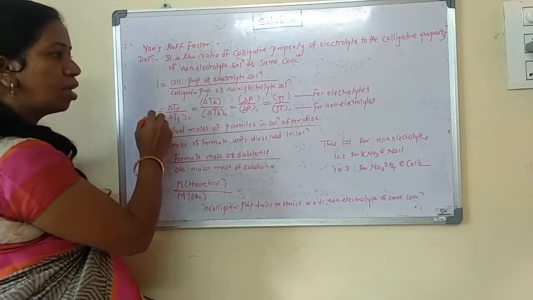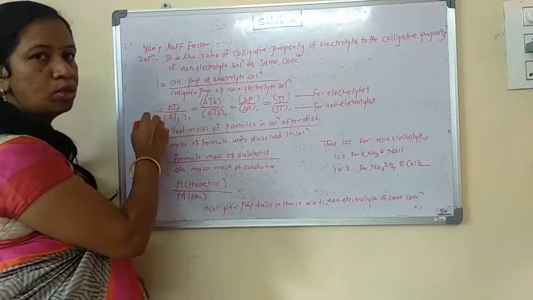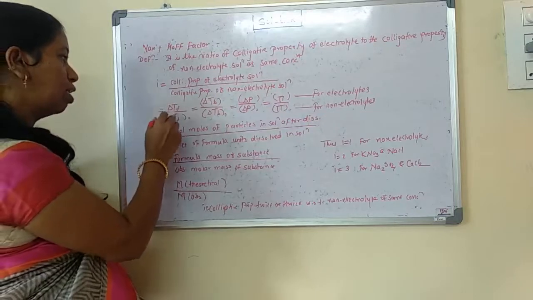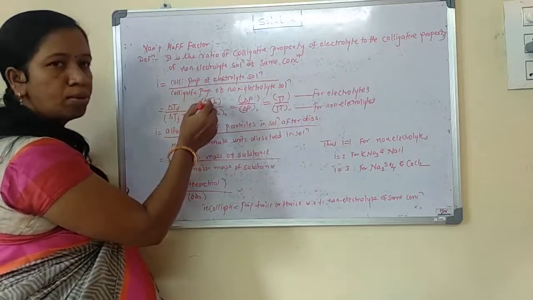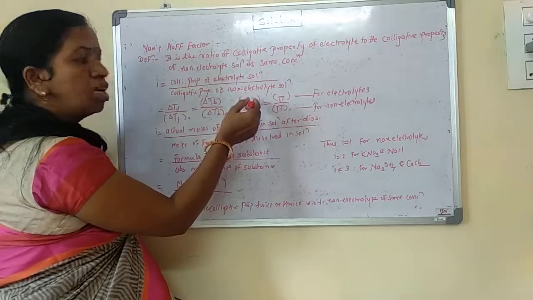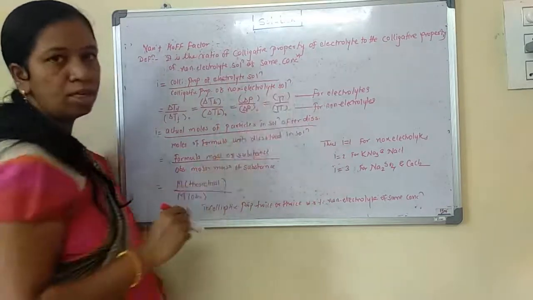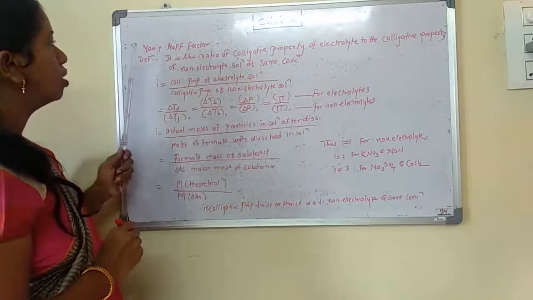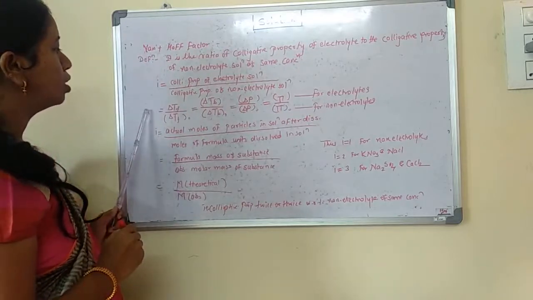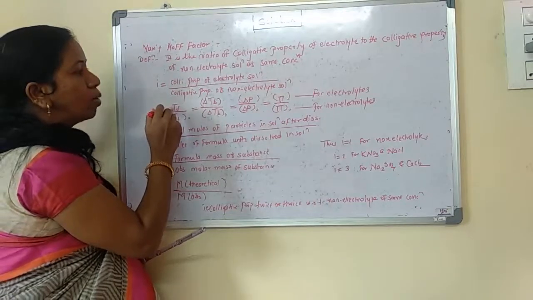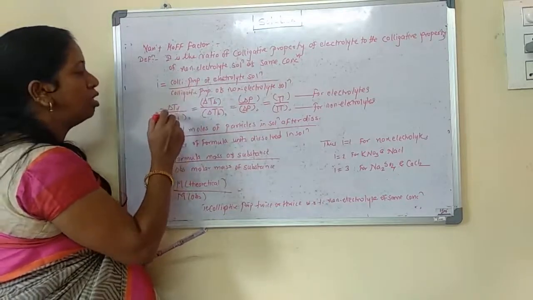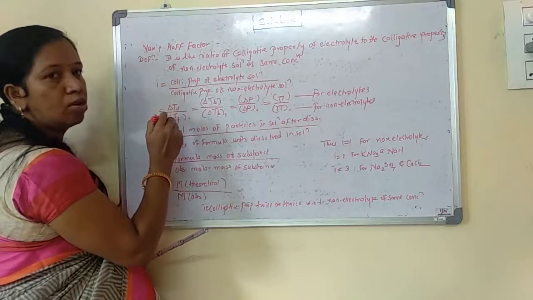The colligative properties we have already seen are the depression in freezing point, the elevation in boiling point, the lowering of vapor pressure, and the osmotic pressure. For the Van't Hoff factor, we consider the colligative property for the electrolytic solution and the colligative property for the non-electrolyte solution.